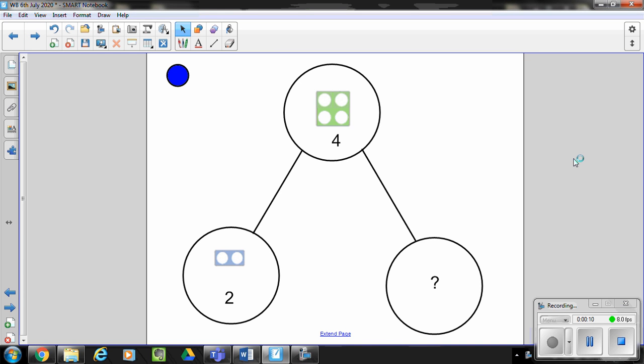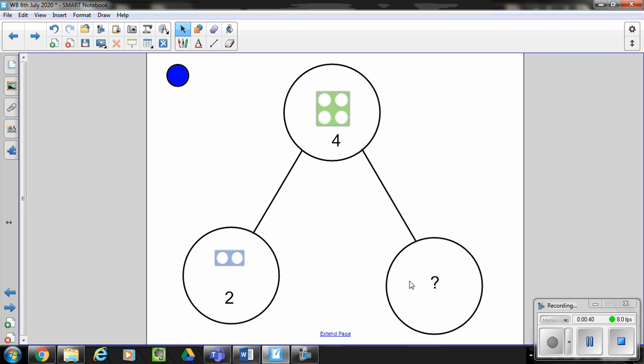In our last session, we were looking at the part-whole model and we were solving the missing numbers for the missing whole. You can see today we have got the whole and we have got a part, but we are missing the other part. So we know 4 is the whole, 2 is a part, but our challenge today is to work out the missing part here. Have a little think about what we need to do that.